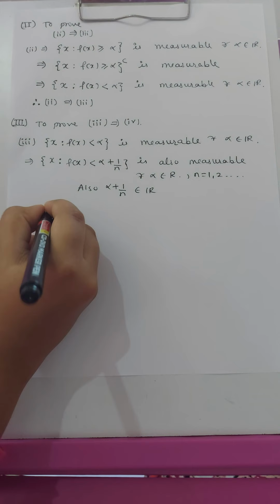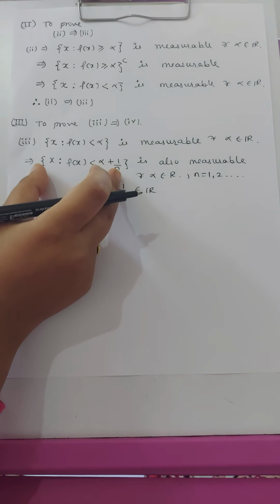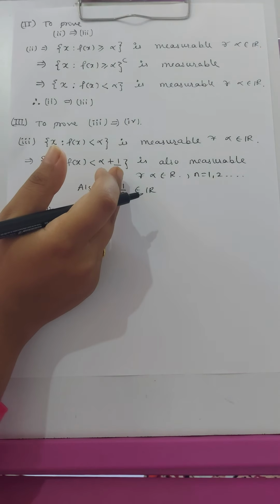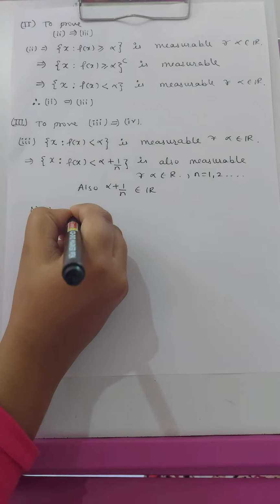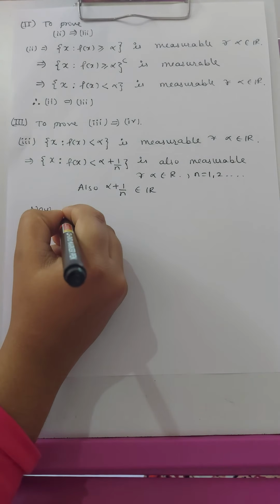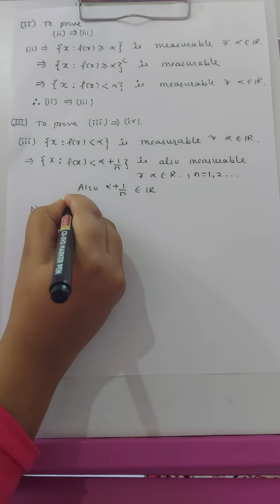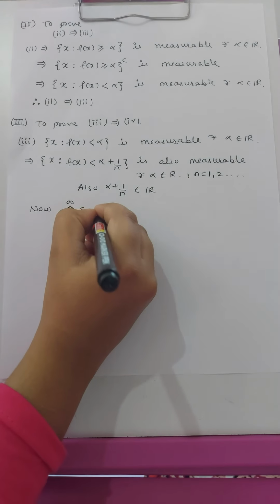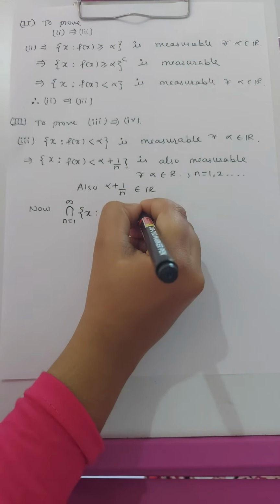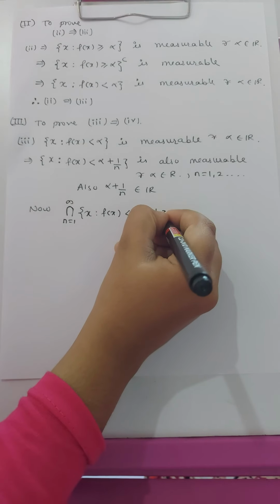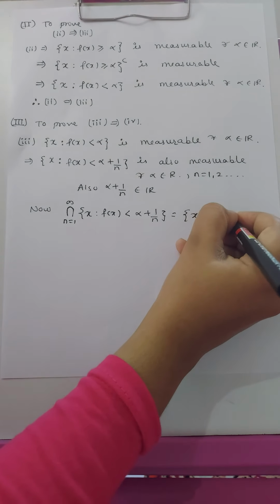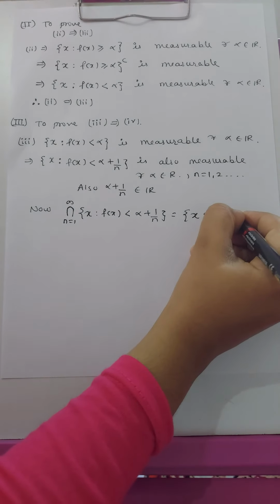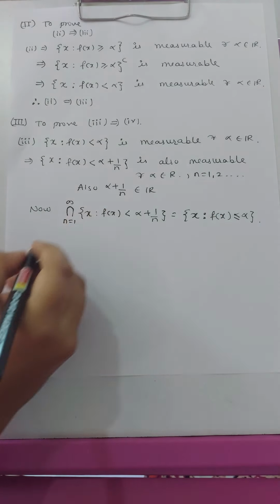Now the set of x such that f(x) is less than alpha plus 1/n is measurable, and the countable intersection of this set, that is the intersection n from 1 to infinity of the set x such that f(x) is less than alpha plus 1/n, is equal to the set of x such that f(x) is less than or equal to alpha.